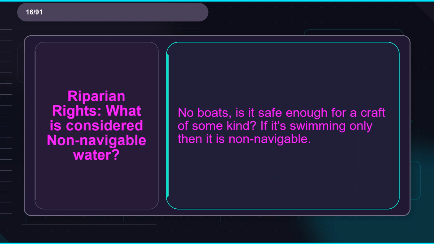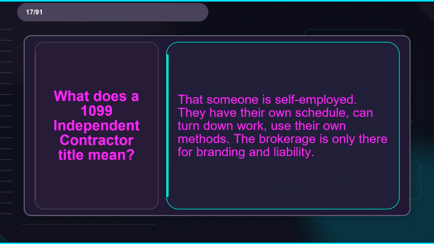Flashcard 16. Term: riparian rights, what is considered non-navigable water? Definition: no boats. Is it safe enough for a craft of some kind? If it's swimming only, then it is non-navigable. Flashcard 17. Term: what does a 1099 independent contractor title mean? Definition: that someone is self-employed. They have their own schedule, can turn down work, use their own methods. The brokerage is only there for branding and liability.